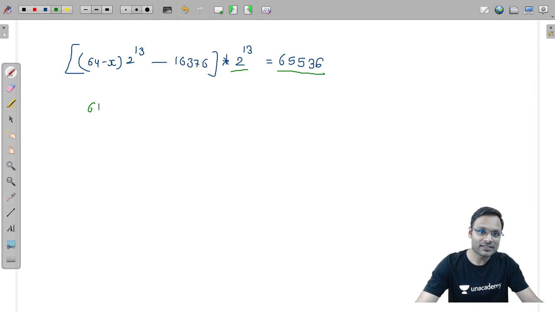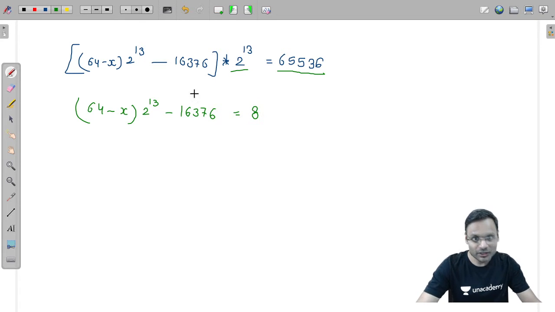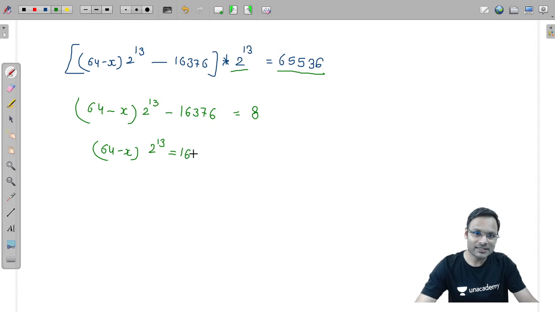So it is like 64 minus x into 2 power 13 minus 16,376 is equal to 8. Now, moving this to the other side, you will be getting 64 minus x into 2 power 13 is equal to 76 plus 8, you will be getting 16384.